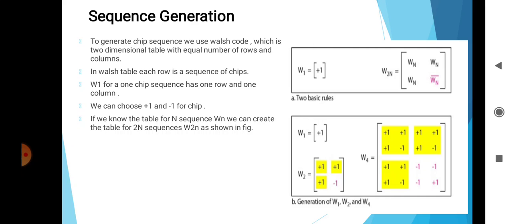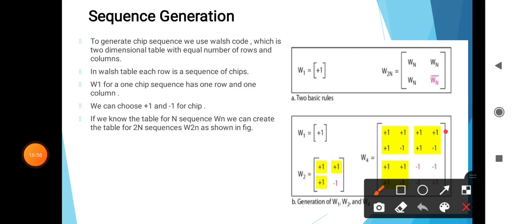In the Walsh table, each row is a chip sequence. Consider the first row, the second row, the third row, and the fourth row. We can choose minus 1 or plus 1 for the chip of the trivial table, and we choose plus 1 according to Walsh. If we know the table for N sequences, WN, we can create the next one, and that's how the sequence table is generated.